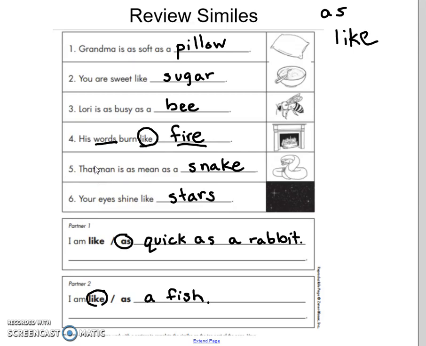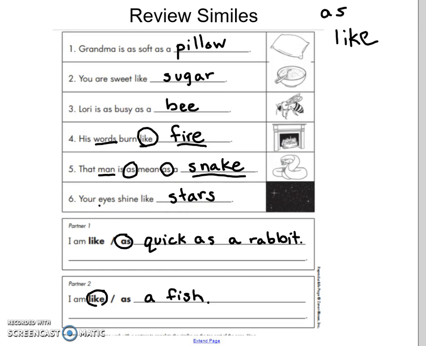In number 5, we said the man is as mean as a snake. So we compared the man to the snake. They're similar because they're both mean. And we use the word as to make the comparison. And then in number 6, we said your eyes shine like stars.